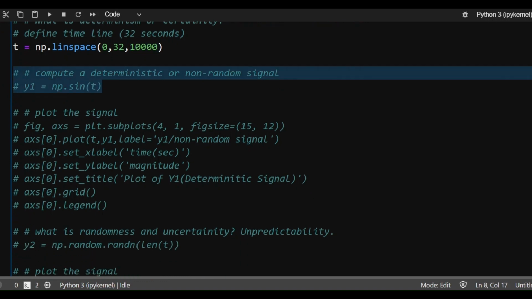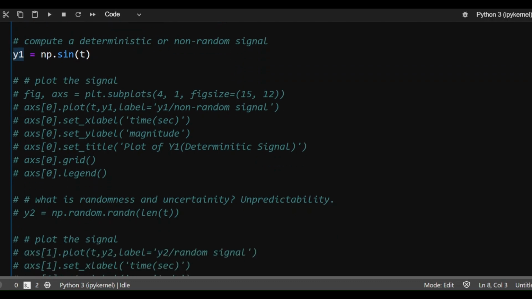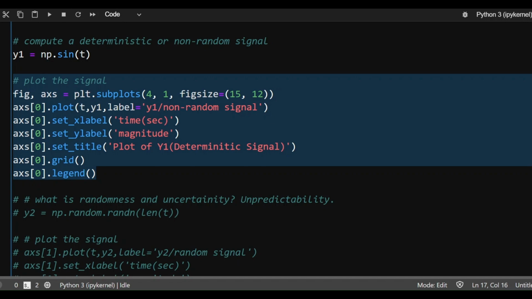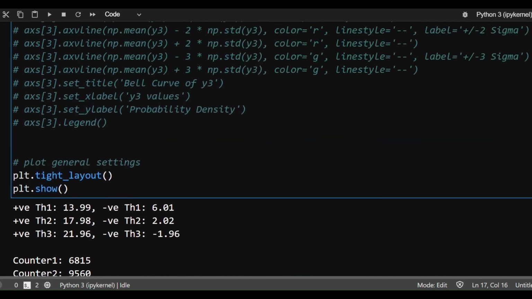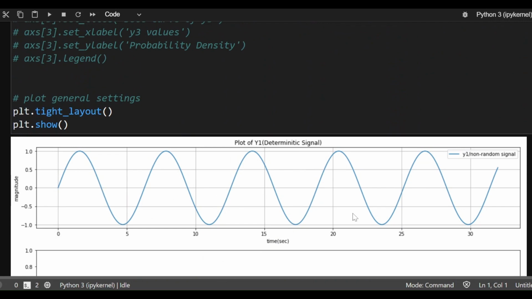The next step is to create a deterministic signal. Here I have created a signal called y1. You can call a signal data as well. And I'm going to plot it and see how this signal looks. So there we are.